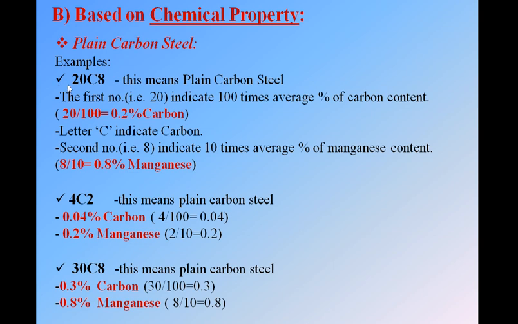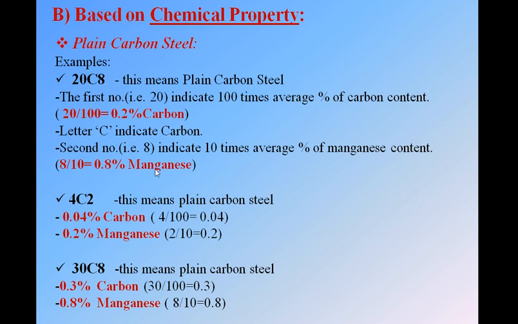Then also the first number, I am saying the first number, is always the carbon content. How much is it? This represents 100 times the actual carbon content. Means if we divide this 20 by 100, we get 0.2%. Means this plain carbon steel has 0.2% carbon. Simply remember this, the first number will be divided by 100 and this will be 0.2, and it is always carbon.